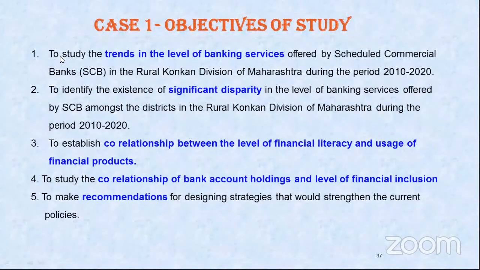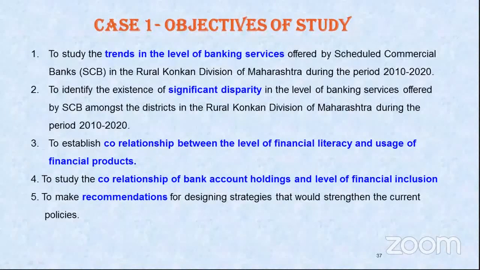Do you feel that we can achieve this objective on the basis of data gathered? You will gather the data of services offered by scheduled commercial banks in rural Konkan division in this period. You can gather the data. Once you have gathered the data, a statistician or some analytic person can help so that the data can be analyzed and interpreted, and final conclusions can be arrived at. So this is an achievable objective.